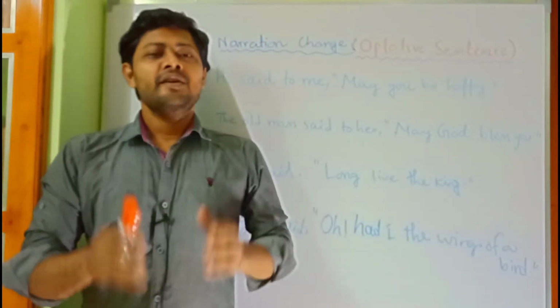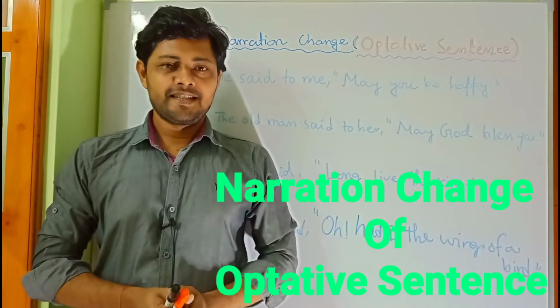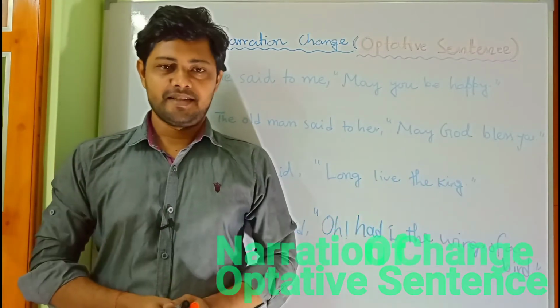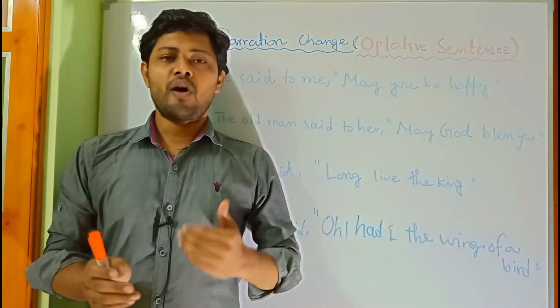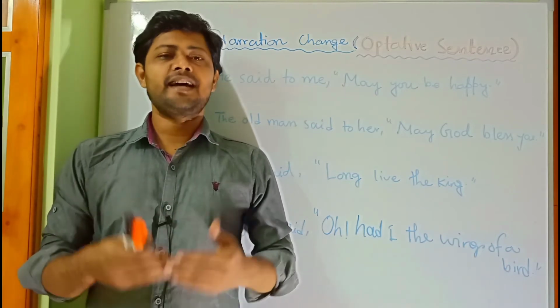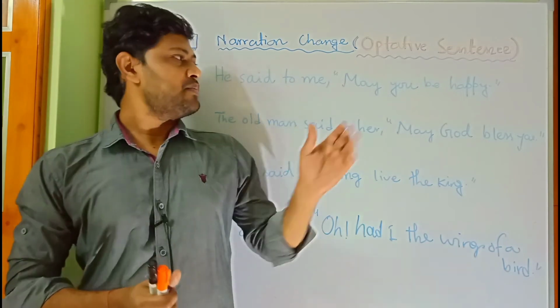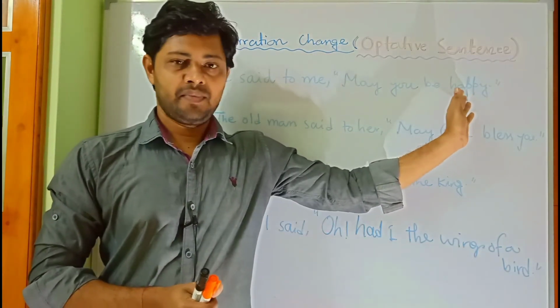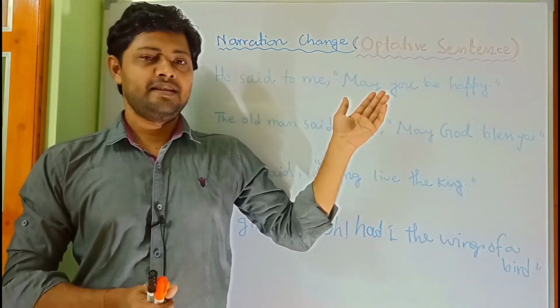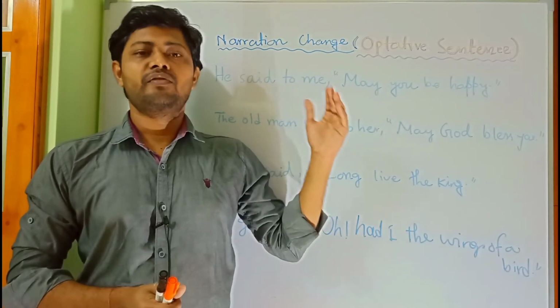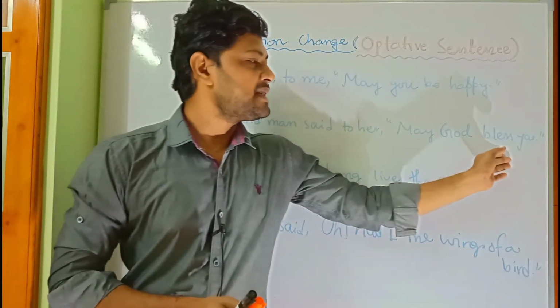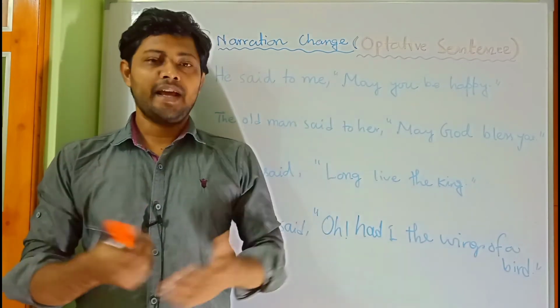Today's lesson will be on the rules of narration change of optative sentence. We use optative sentence to express a desire or a prayer. For example, may you be happy. It expresses a desire of the mind. May God bless you. It is a prayer.